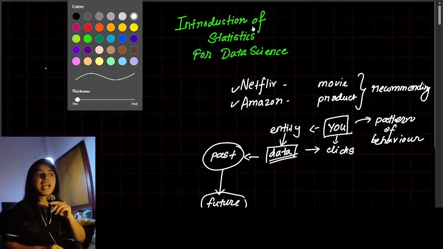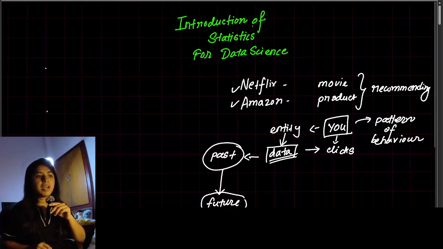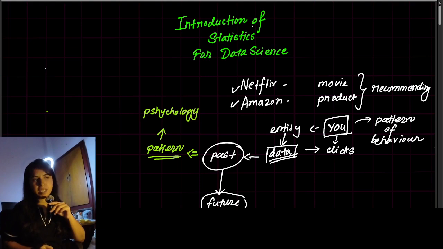Now where is statistics coming in here? What are you doing with the past data? In the past data, you are finding the pattern. What is a pattern inside the data? The pattern is basically the psychology behind the data.